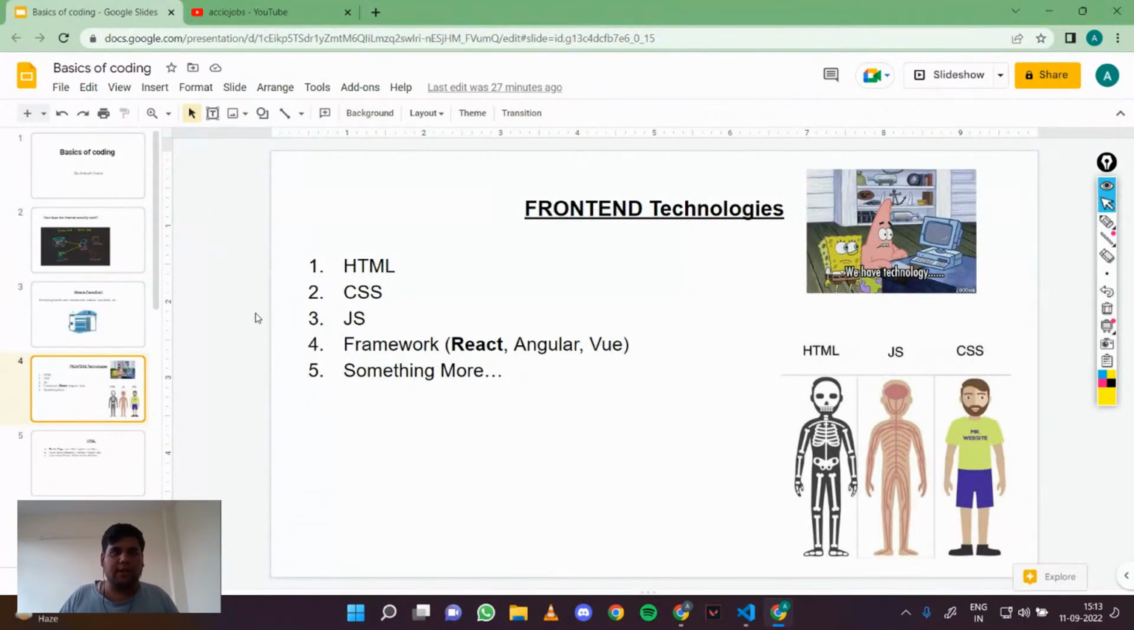So now you know what front end technologies are. So let me just tell you what we'll be doing in this session. We will look at the basics of HTML, CSS, and JavaScript, and then we will build a really cool app. So let me show you.